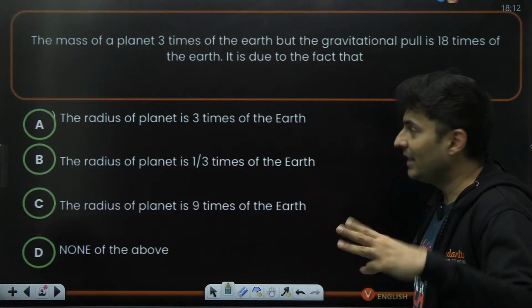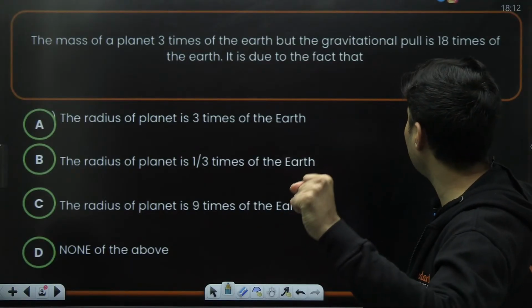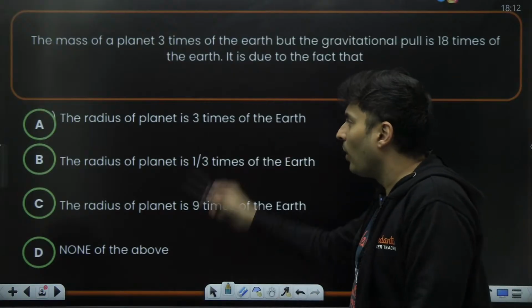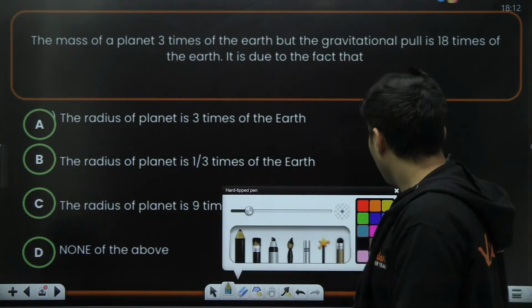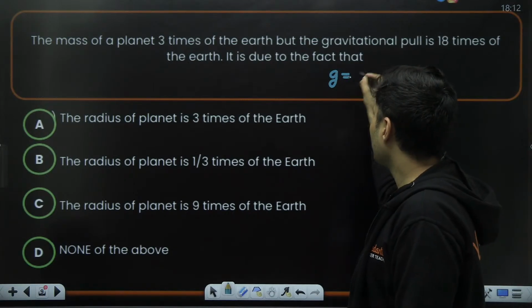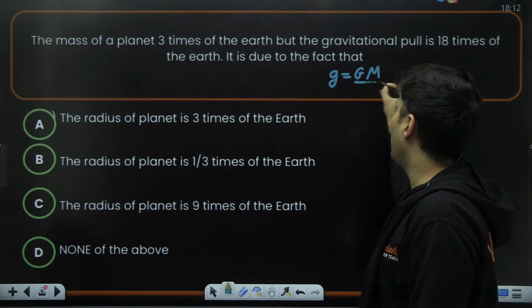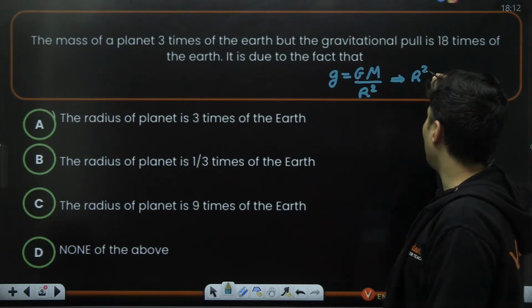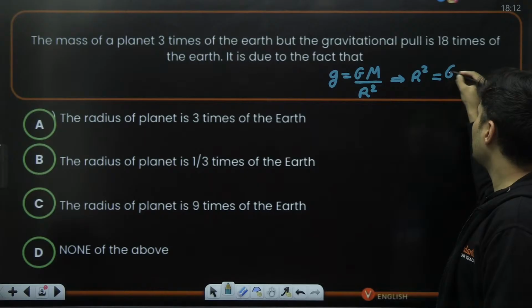The mass of a planet is 3 times that of the Earth, but the gravitational pull is 18 times. Why is it so? What has happened to the radius? I think there is a formula which we can use. The acceleration due to gravity is gravitational constant times mass divided by r square. That means the value of r square will be GM by small g.